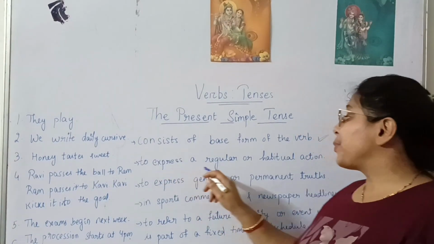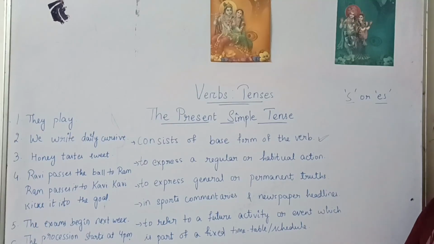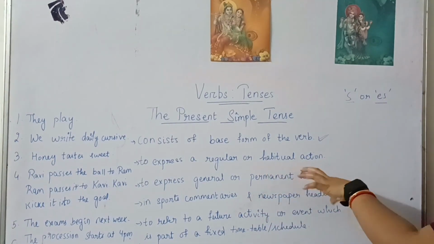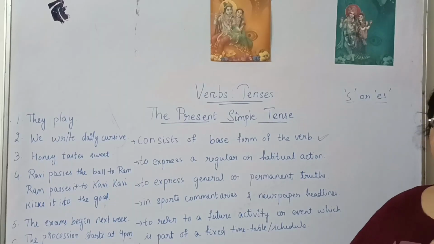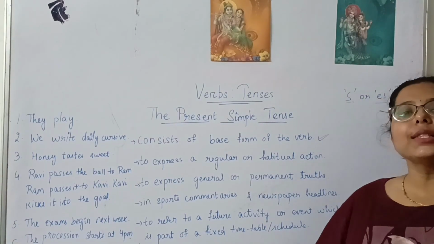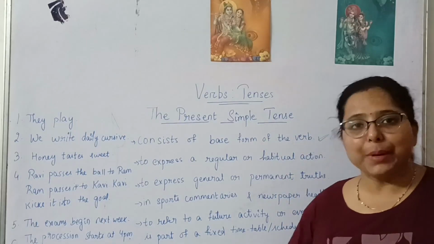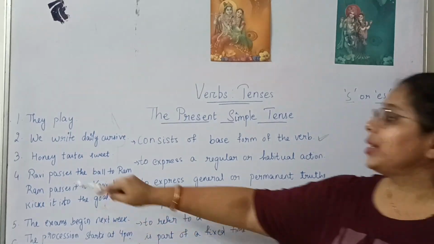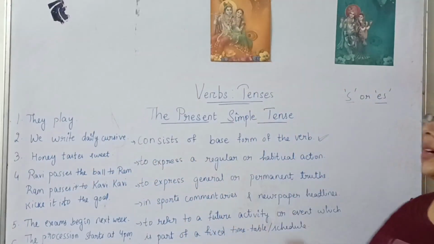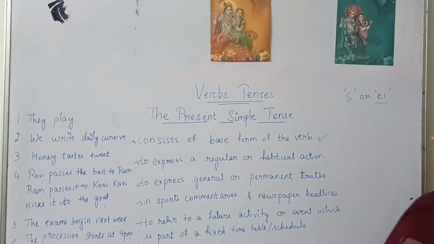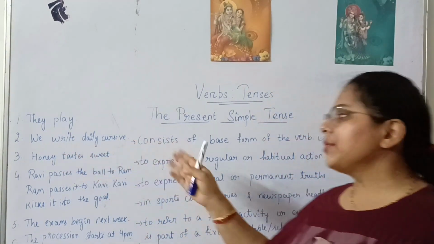One more thing: we use the present simple tense when we are expressing a regular, habitual action that happens regularly. Like we can take one example: we write cursive daily.